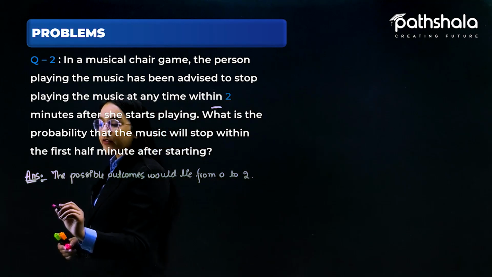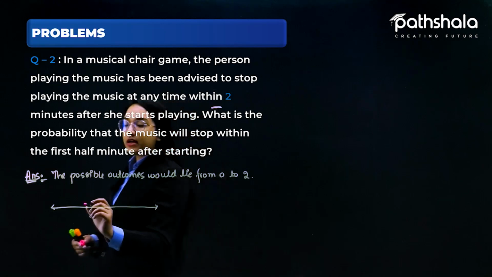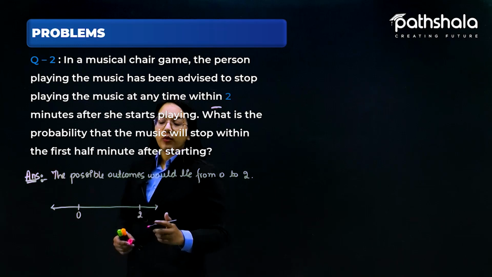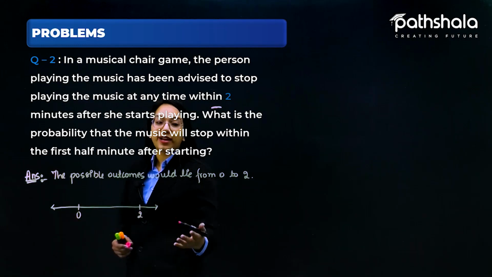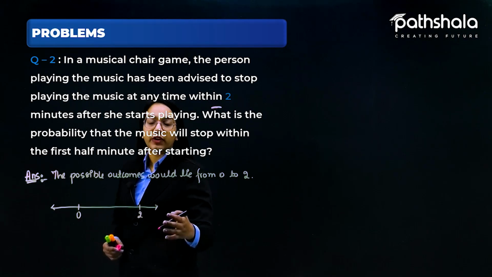Let us suppose I draw a number line, starting with 0 to 2. The possible outcomes can be any number in between 0 and 2.